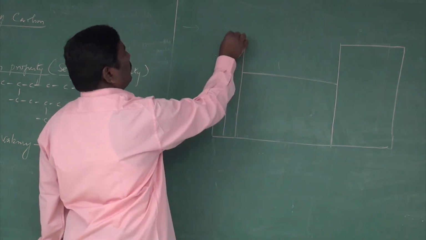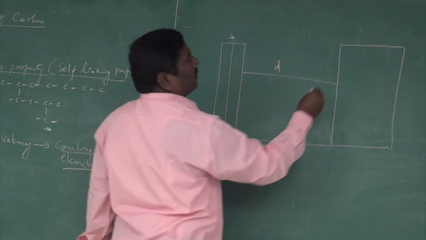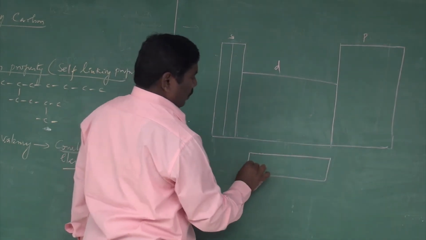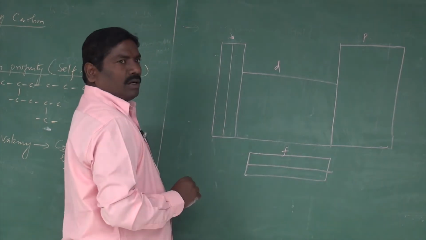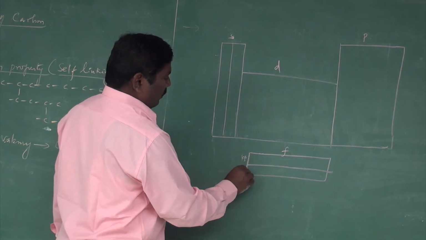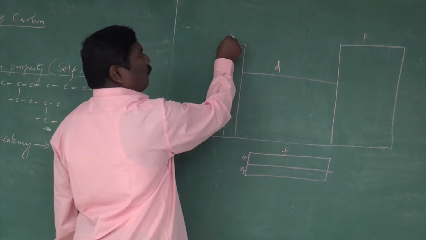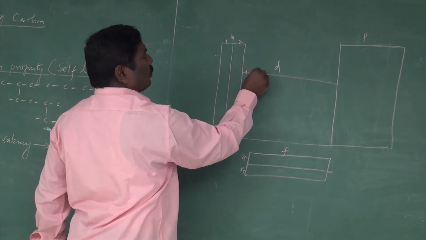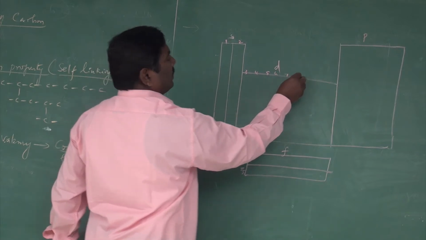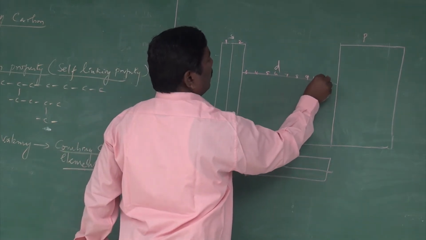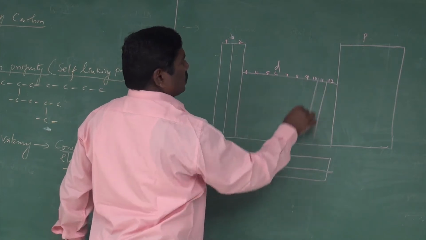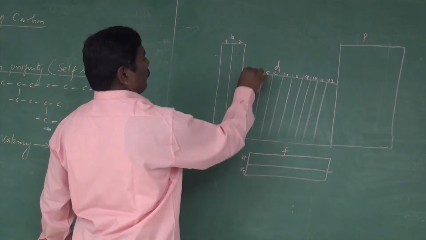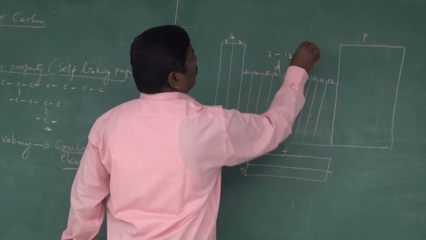Here we see the S block elements, the D block elements, the P block elements, and the 2 groups of elements we call the F block elements, 4F and 5F. Here is the first group, 1A, then second, third, up to 12th. Groups 3 to 12 are called D block elements.